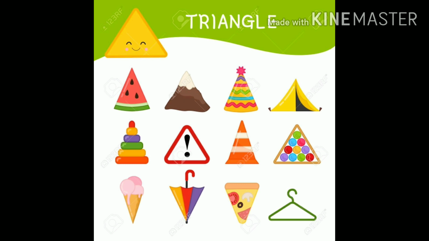Triangular objects: watermelon slice, mountain, party cap, tent, pyramid ring, signboard, ice cream cone, umbrella, pizza slice, and hanger.